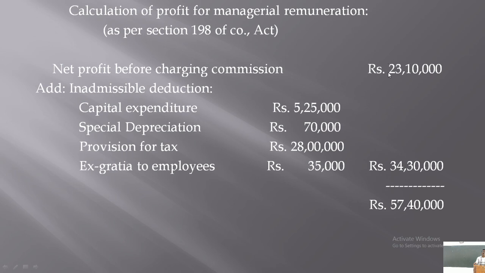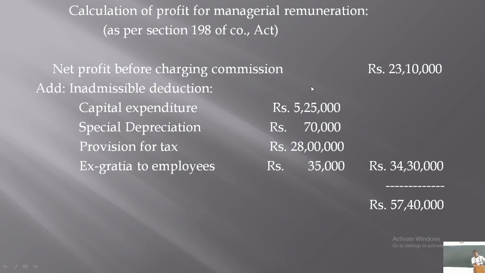And while calculating this profit, some of the disallowable expenses are already deducted. Those expenses I told you that should be added back, right? And some of the disallowable incomes are added. These disallowable incomes are added while calculating this profit, that should be deducted.